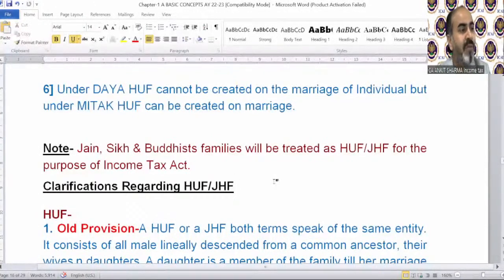Of course, a newborn cannot ask for partition. When he or she attains the normal age, at least 10 or 12 years, when he or she can form a judgment or understand the meaning of partition, then he or she can do that partition with the help of their legal representative. Do not think about partition. Fine. I just told you, do not implement it. You should not go for it.